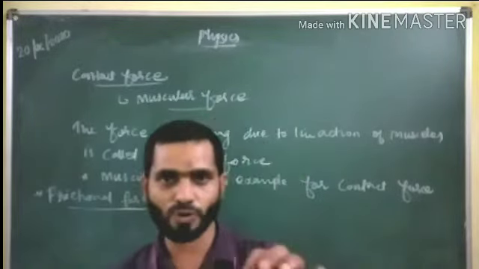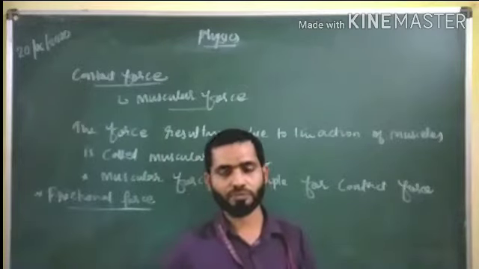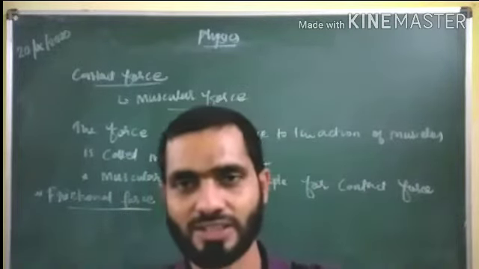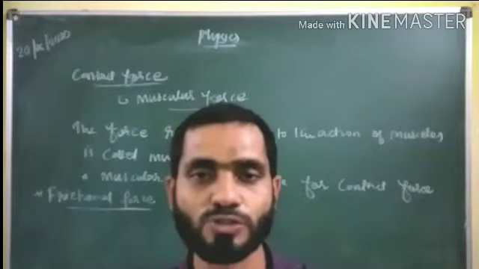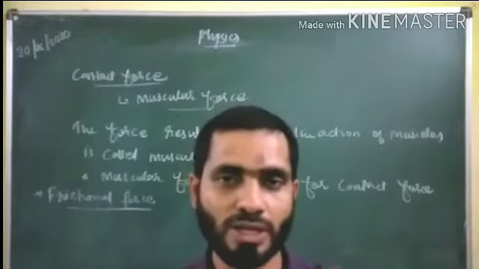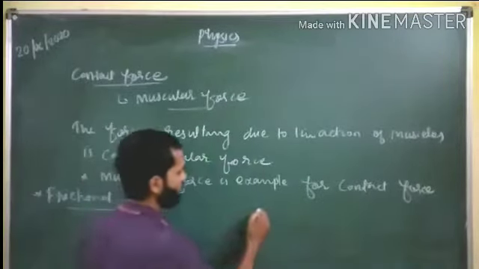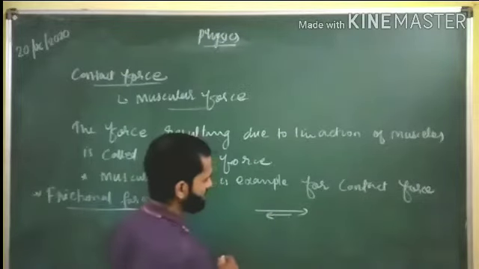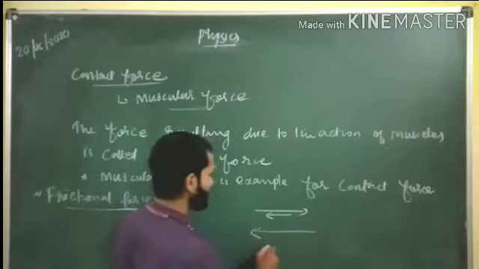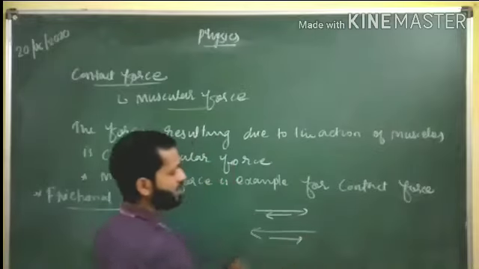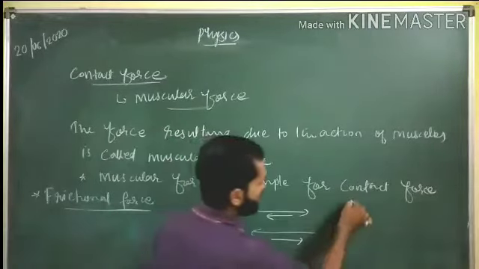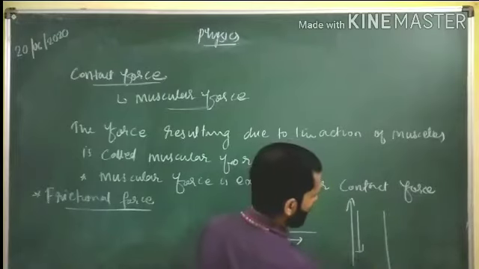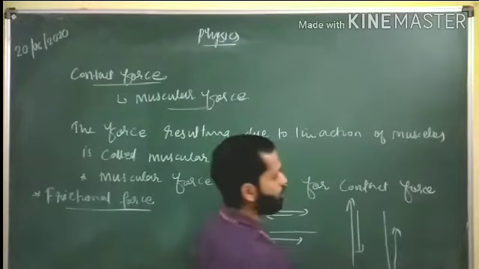So frictional force is a contact force which arises when two surfaces are interacting with each other, and this frictional force always opposes the motion. For example, students, if an object is moving in this direction, then the frictional force will be in the opposite direction. If an object is moving upward, then friction will be downward. If an object is moving downward, then friction will be upward.